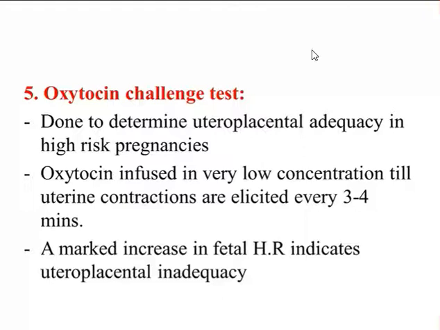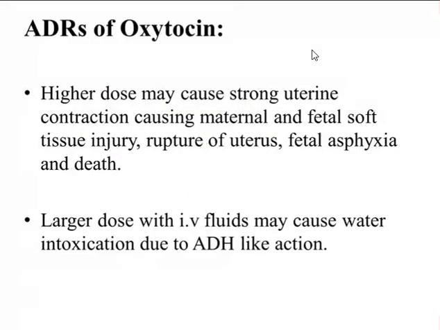Now coming to adverse drug reactions of oxytocin. As I had already told, if it is given in a higher dose, it may cause strong uterine contraction causing maternal and fetal soft tissue injury. If a higher dose is given, there may be excessive contraction, the frequency of contraction is also increased, so there may be chances of rupture of the uterus, and there may be chances of fetal asphyxia due to no blood supply to the placenta from the maternal blood vessels, and there may be asphyxial death of the fetus.